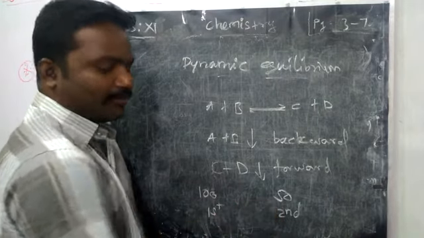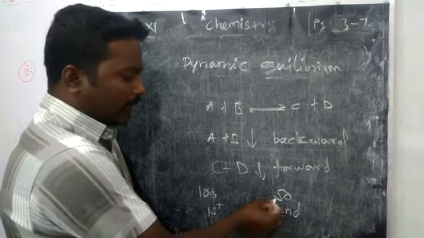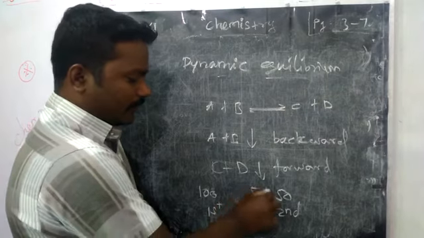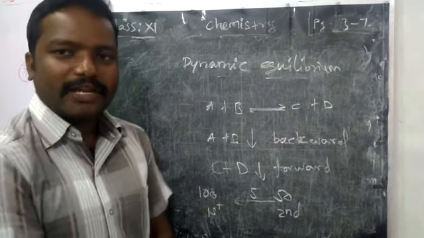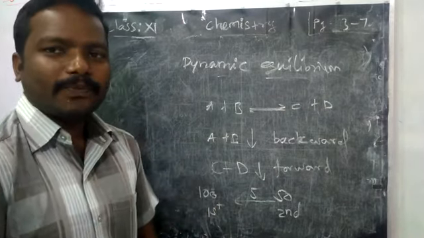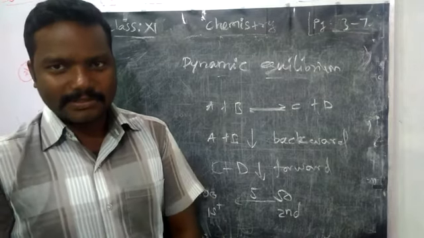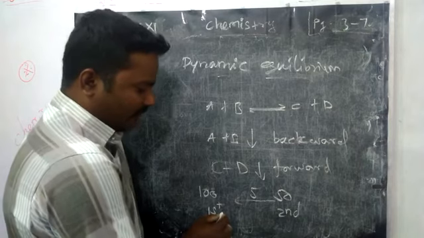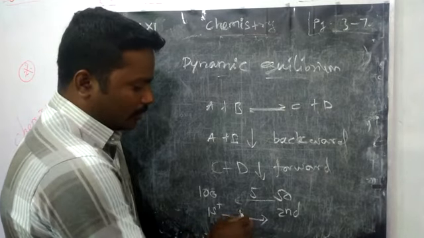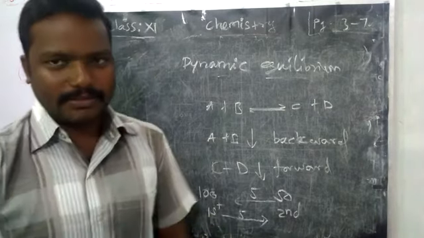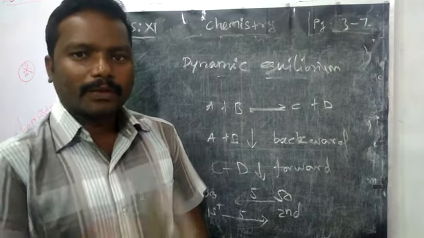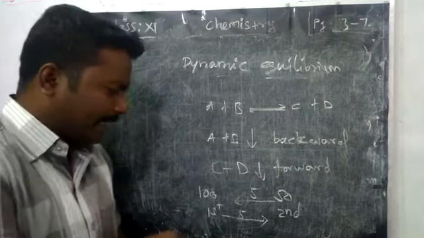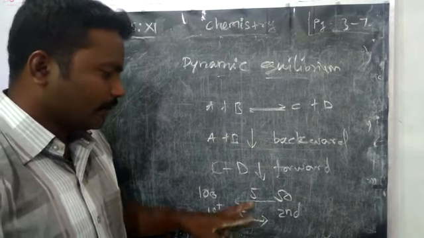5 of them from the second floor come down to the first floor through the stairs. At the same time, 5 of them go from the first floor to the second floor through the elevator.